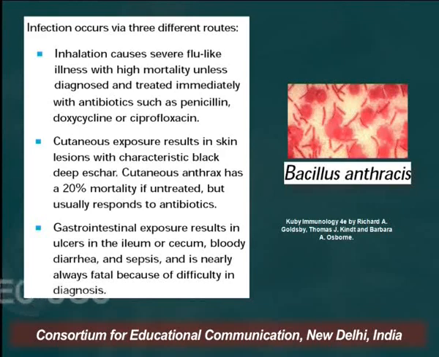The cutaneous exposure results in skin lesions with characteristic black deep scars. Cutaneous anthrax has a 20% mortality if untreated, but usually responds to antibiotics. The GI exposure, that is the gastrointestinal exposure, results in ulcers in the ileum or cecum, bloody diarrhea and sepsis, and is nearly always fatal because of difficulty in diagnosis.